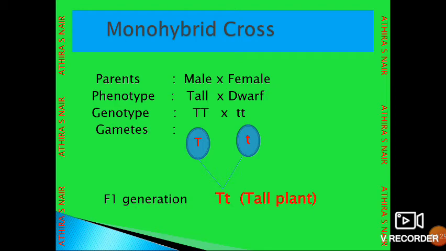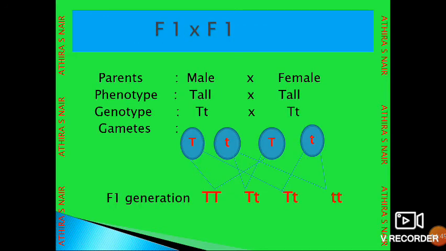In the F1 generation, all the progenies are tall and their genotype is capital T small t. Genotypically they are heterozygous, but phenotypically all plants are tall. If we cross F1 with F1, that is selfing of F1 progenies, we select one plant as male and the other as female. Phenotypically both plants are tall, but their genotype is capital T small t.